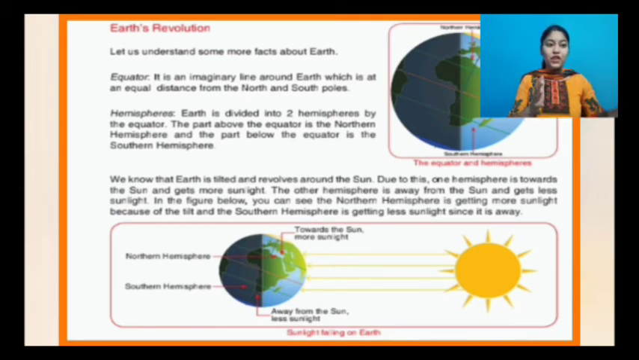So the part which is facing the sun will have day, and the part which is not getting sunlight will have night. And when the earth rotates, the opposite side will come in front of the sun and get more light, so they will have day, and this side will have night. Okay, so this thing keeps on repeating. This is a cycle which keeps on going.